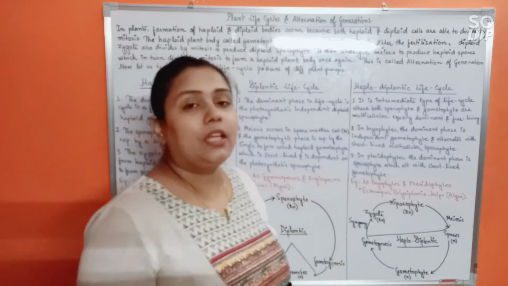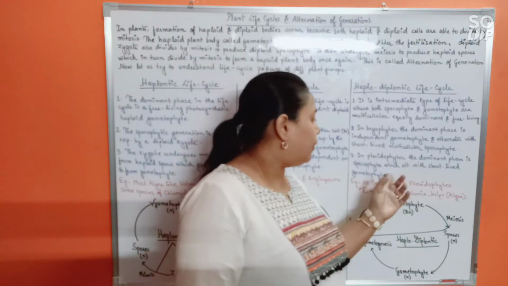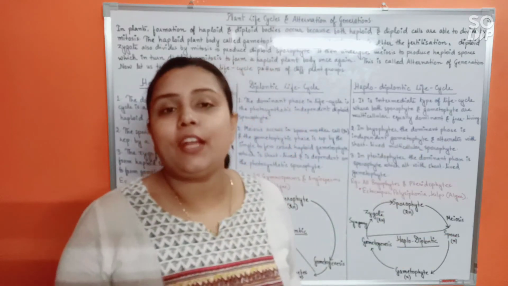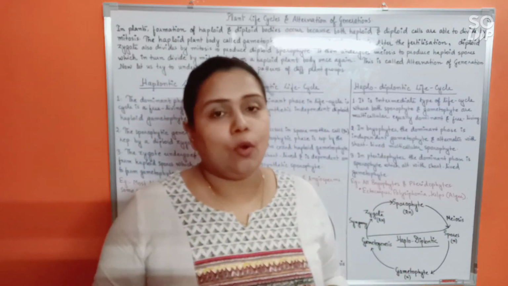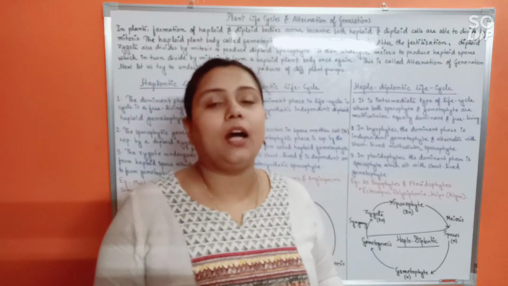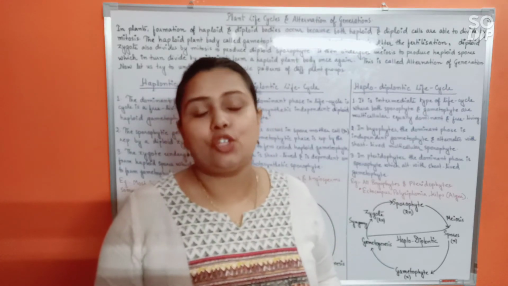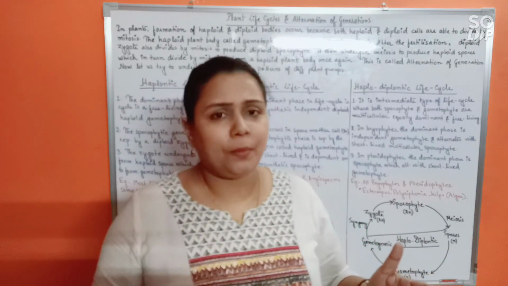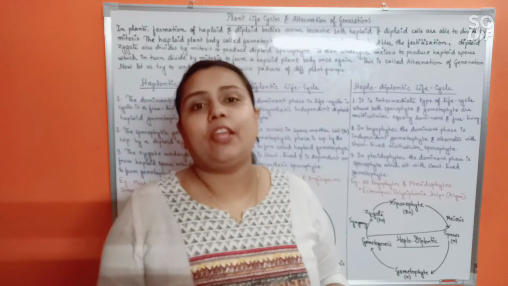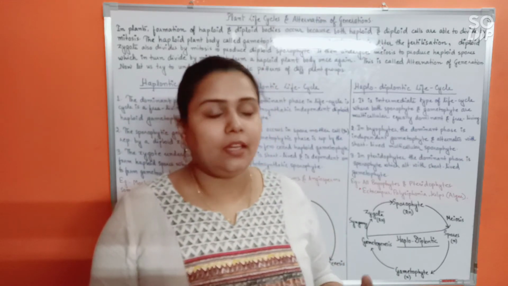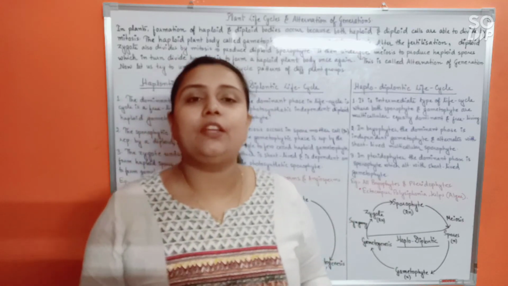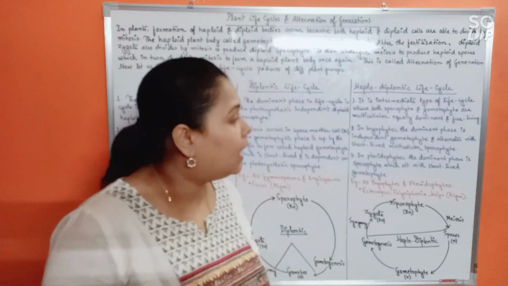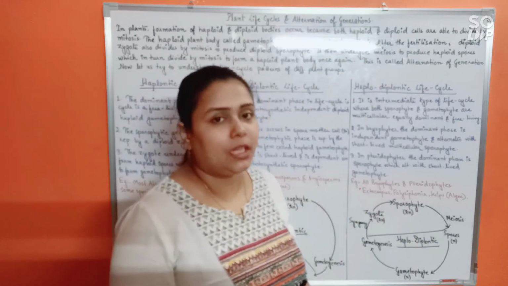So even if the gametophyte for the pteridophytes is short-lived and for bryophytes the sporophyte is short-lived, but even after that both the plant forms will be multicellular, will have a morphologically distinct feature and would remain in the life cycle for a particular long period of time. It's not going to be a very brief while. Even if it is short-lived, it would remain for a considerable period of time in the life cycle. That's why we call it haplodiplontic life cycle.